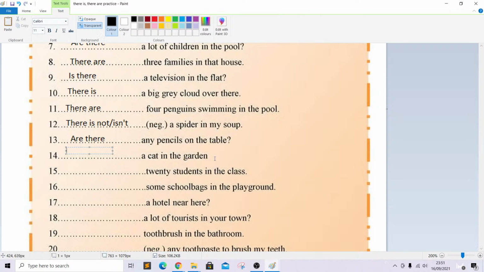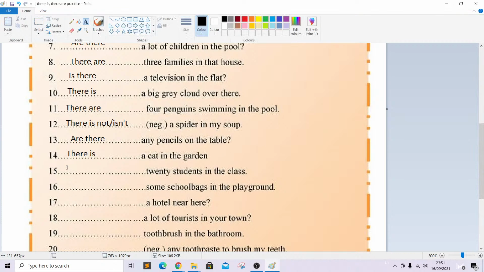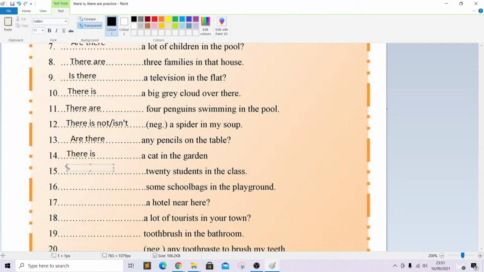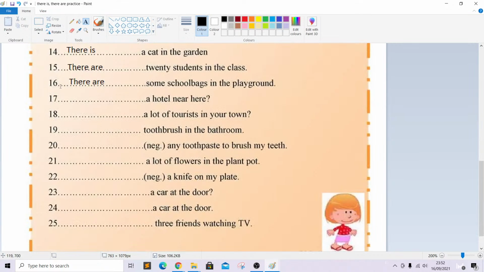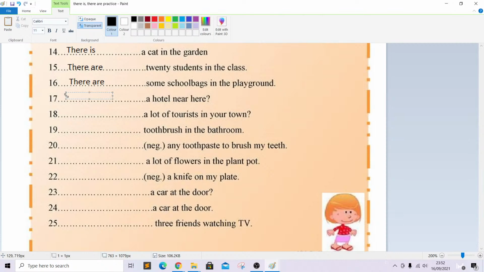Blank a cat in the garden. So again, the singular form because of the indefinite article a: there is a cat in the garden. Blank 20 students in the class. 20 students says the sentence is plural: there are 20 students in the class. Blank some school bags in the playground. School bags is plural, so there are some school bags in the playground. Okay, we have an indefinite article a plus the question mark. Is there a hotel near me?